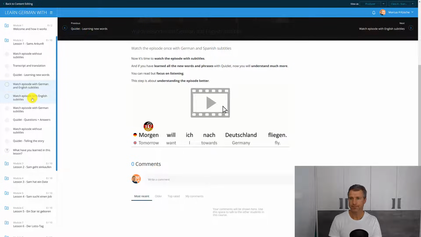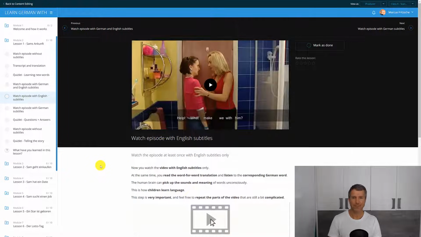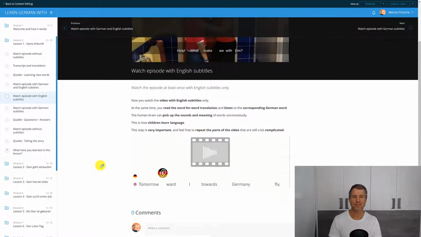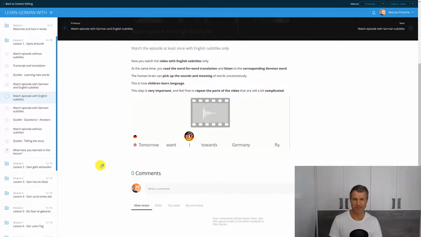Then we will watch the episode again with just English subtitles. Now you can read the English word-for-word translation and you listen at the same time to the corresponding German word. And it's interesting because our brain will pick up sounds and meanings more or less automatically.